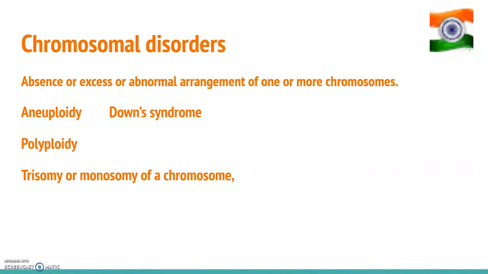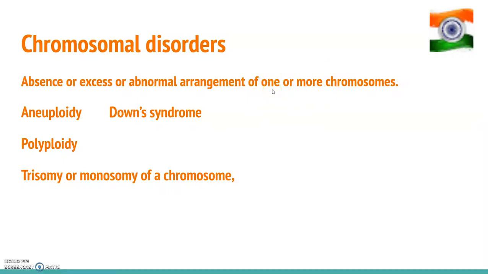Good morning. Today we are starting with the last topic of chapter 5, that is principles of inheritance and variations, that is chromosomal disorders. Now chromosomal disorders are caused due to absence or excess or abnormal arrangements of one or more chromosomes. So this is a chromosomal abnormality that occurs.